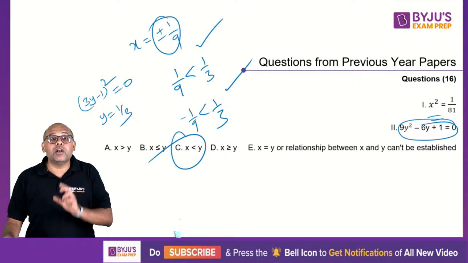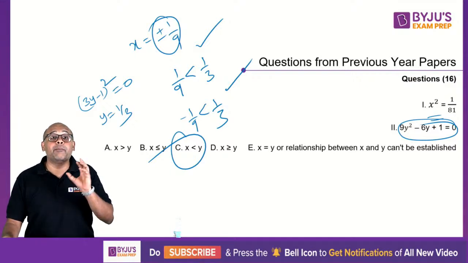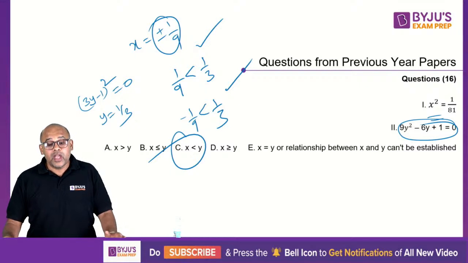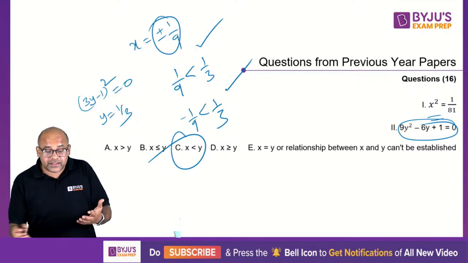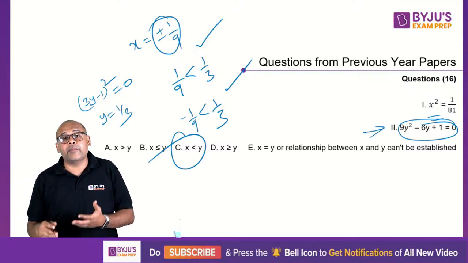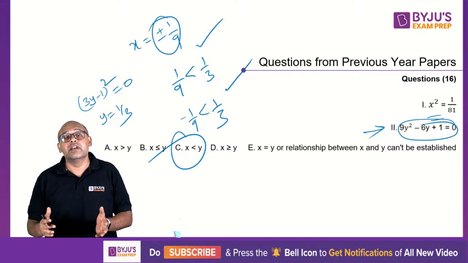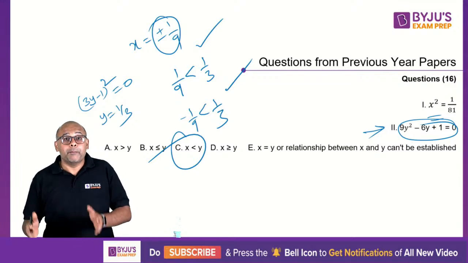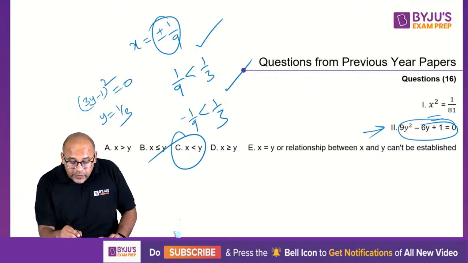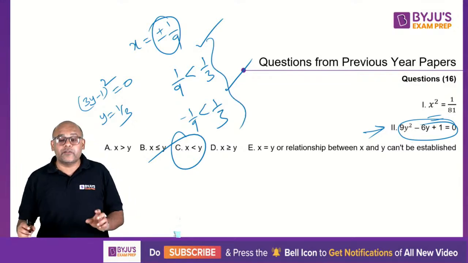These kinds of small traps are there aplenty in this paper. If you notice, they are not testing whether you know how to solve this. They know you know how to solve it, but they are creating this confusion by giving plus or minus in such a way that students get confused and mark wrongly.